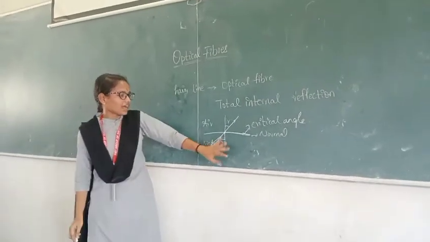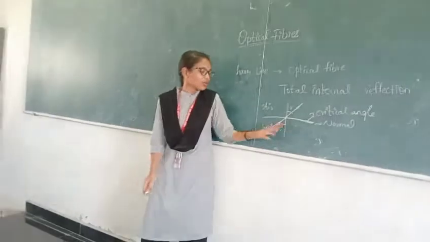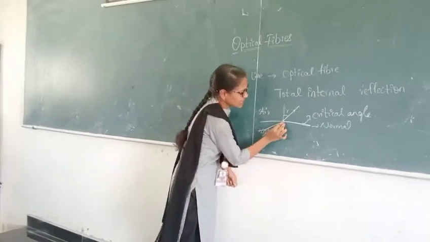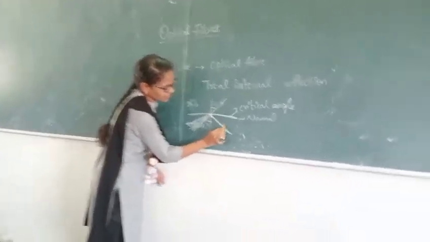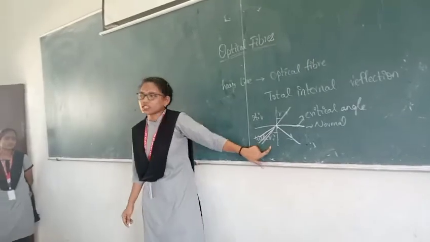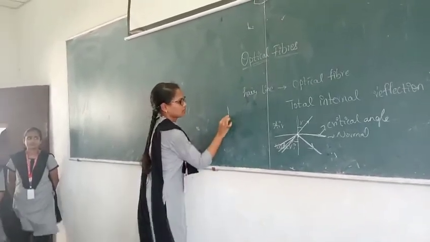So when the ray which is coming from the denser medium is reflected back into the denser medium, which means it does not enter the rarer medium, this is known as total internal reflection. In such a way, the optical fibers